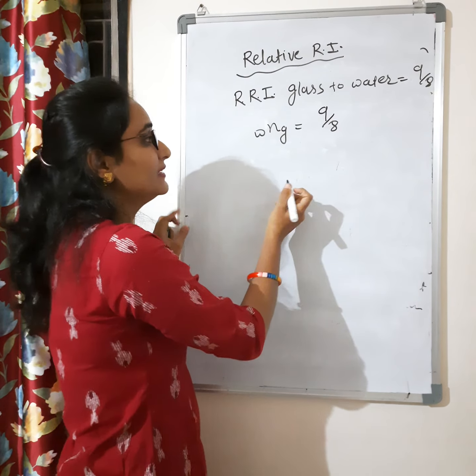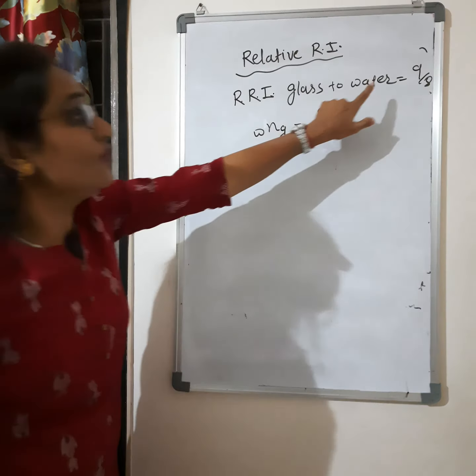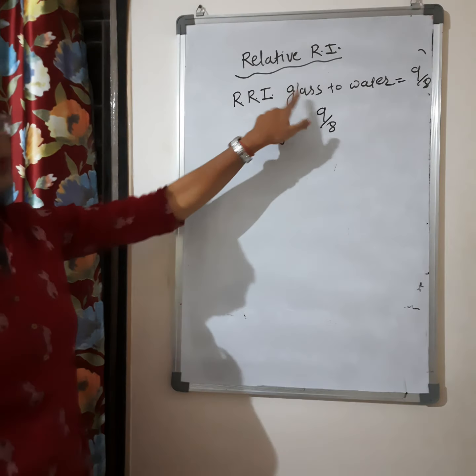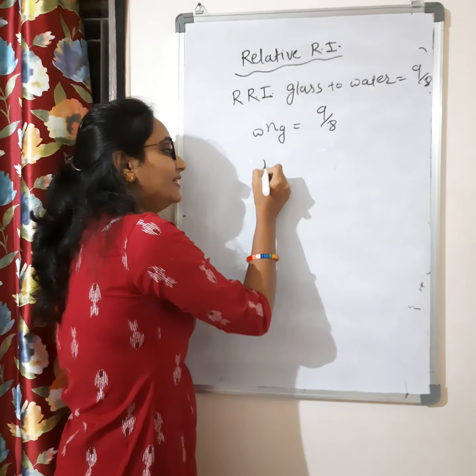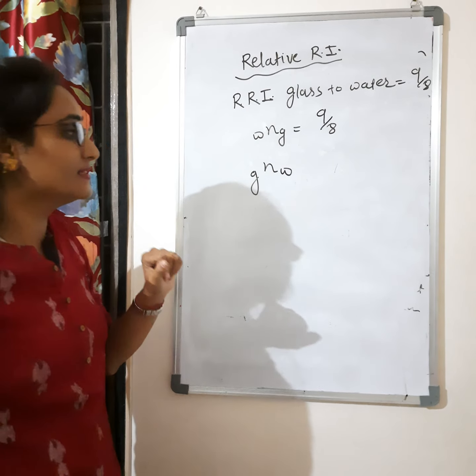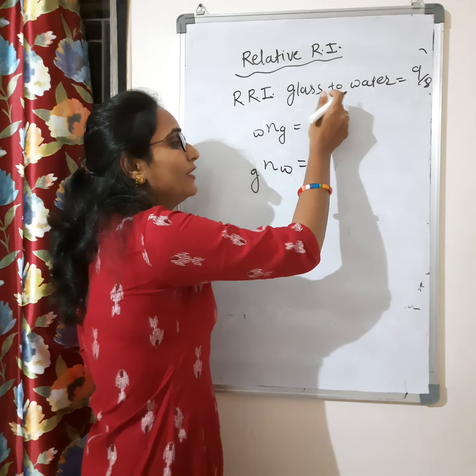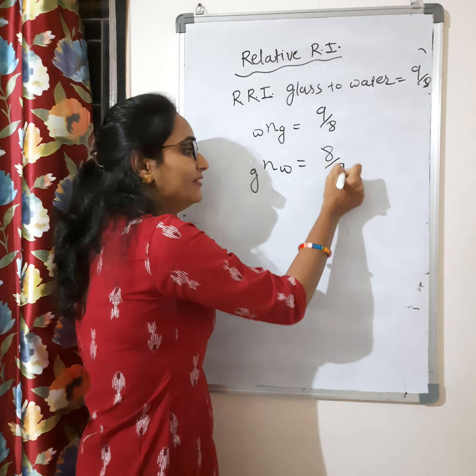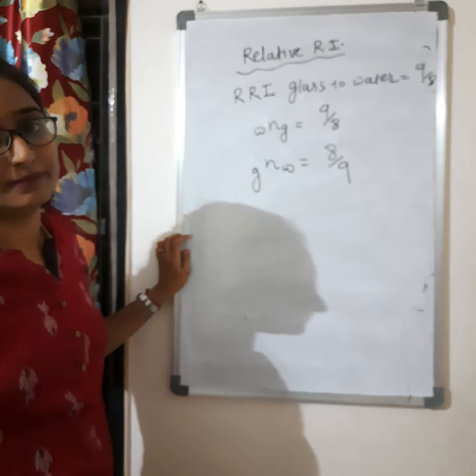So what will be the relative refractive index of water with respect to glass? Means we are changing to the relative refractive index of water with respect to glass. What you have to do is take the reciprocal, and that will be 8 by 9.